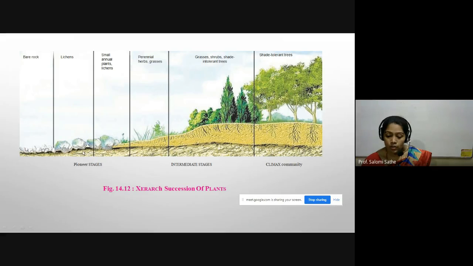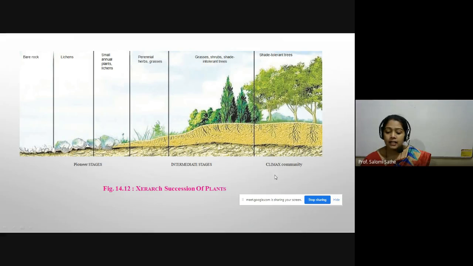Now, with the help of this soil, small annual plants and lichens grow in the area. Then they proceed to the further stage, that is the perennial herbs or the grasses. Next, again they are in the intermediate stage. Here grasses, shrubs and shade tolerant trees develop.